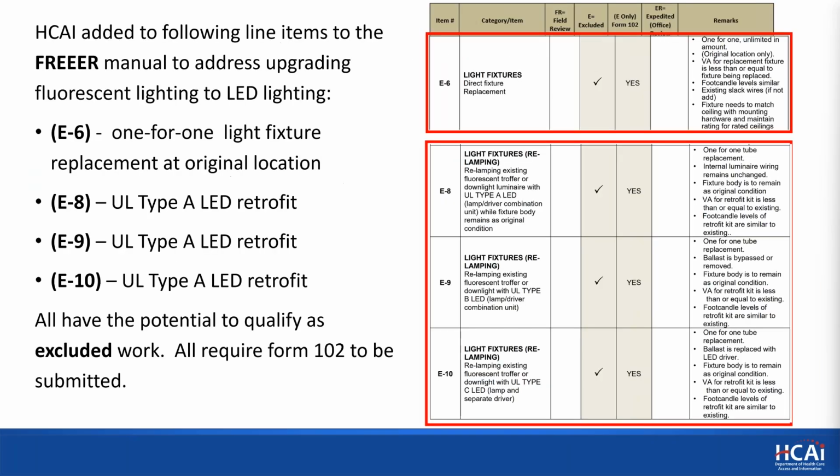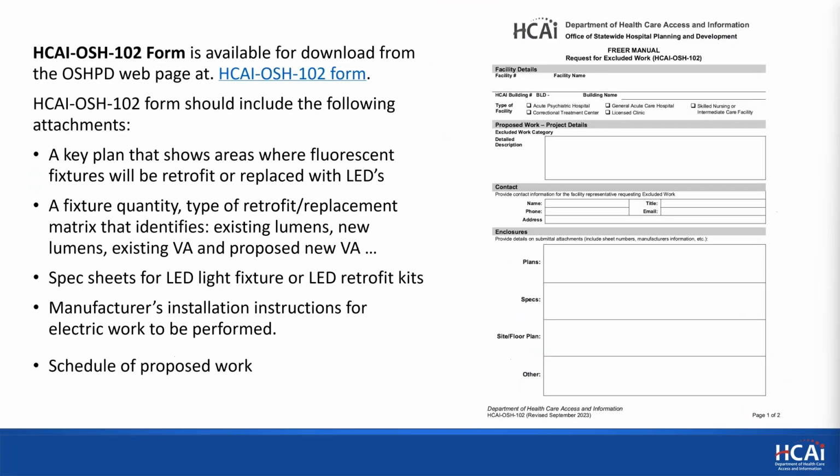So here's an excerpt from the FREER manual, and you'll see line items E6, E8, E9, and E10 all deal with lighting retrofits. These are all identified as having the potential to be excluded work, and they all have the requirement for Form 102. The OSHPD 102 is available for download on our webpage. Here's the link.